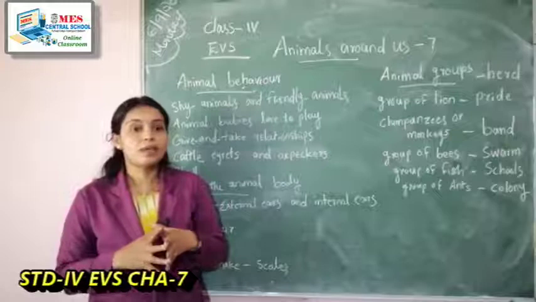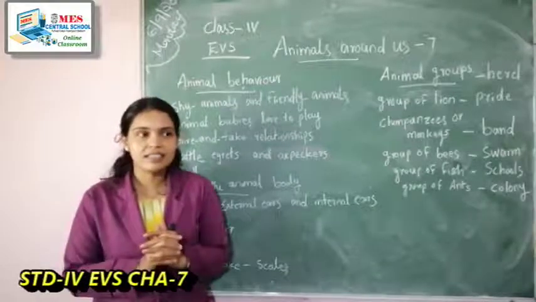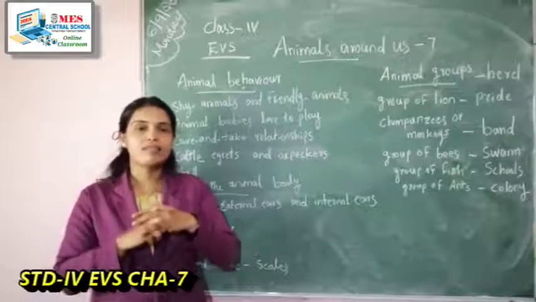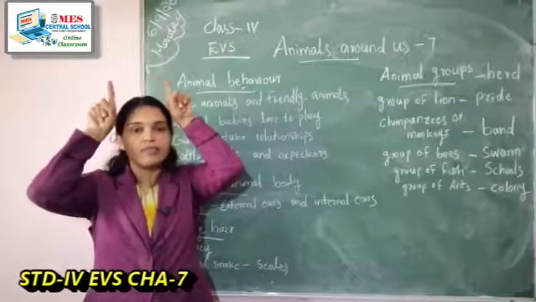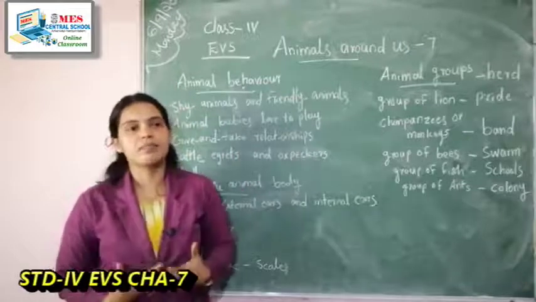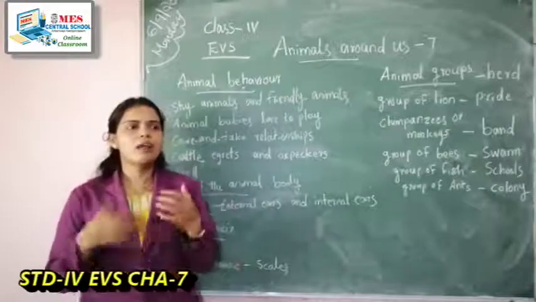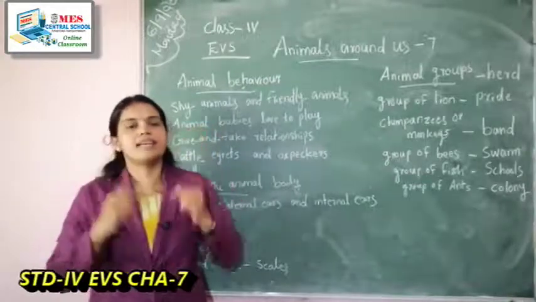Did you see the ears of a rabbit? The ears of a rabbit are placed on top of the head like this. Some animals have them on the sides of the head.